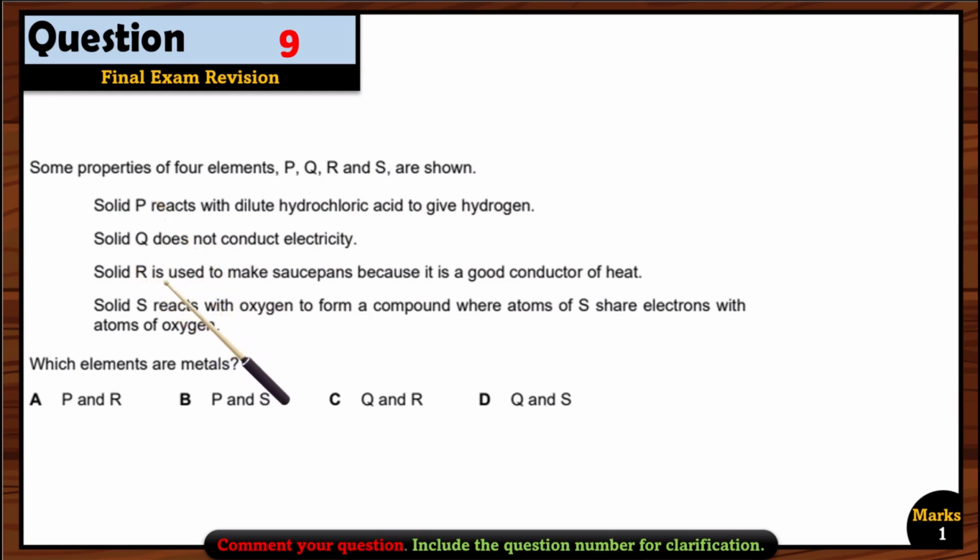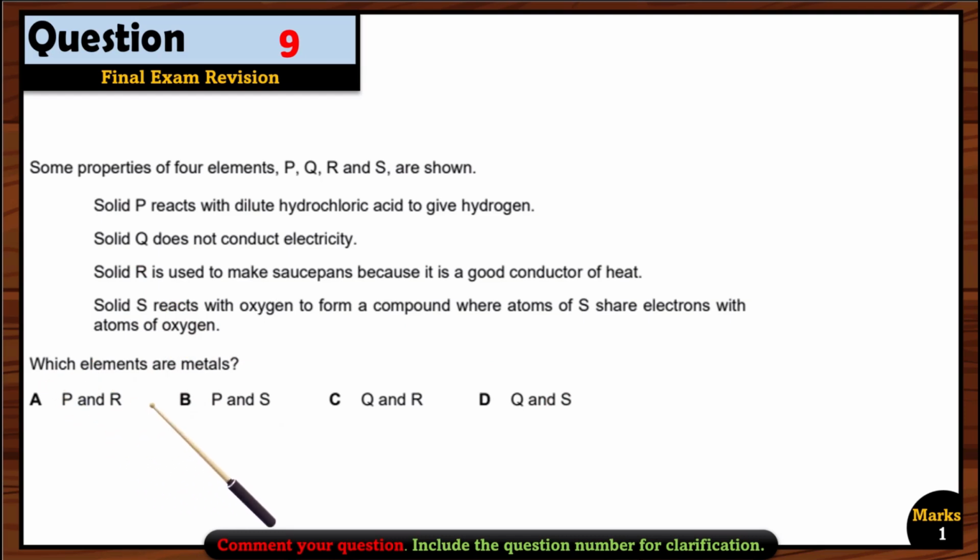Let's see for solid R: it is used to make saucepan because it is a good conductor of heat. So solid R is a good conductor of heat, means it's also a metal. Solid S reacts with oxygen to form a compound where atoms of S share electrons with atoms of oxygen. So it means there is a sharing of electrons, and sharing of electrons usually occurs in the covalent bond, and covalent bond is formed between two non-metals. It means S is a non-metal and Q is a non-metal.